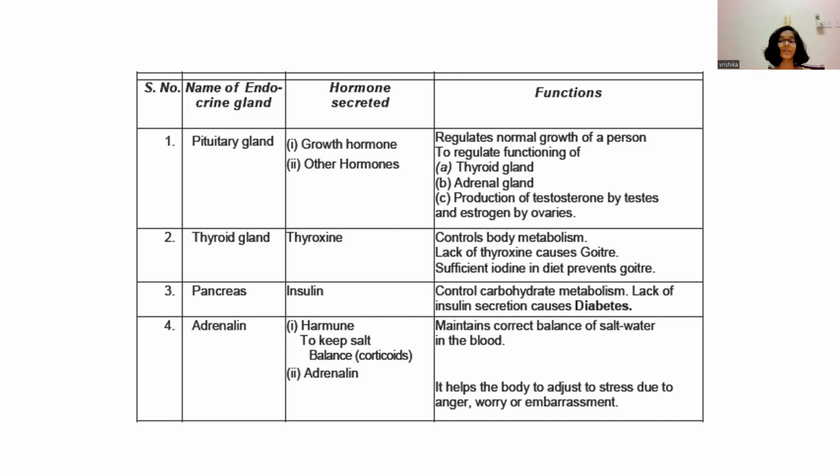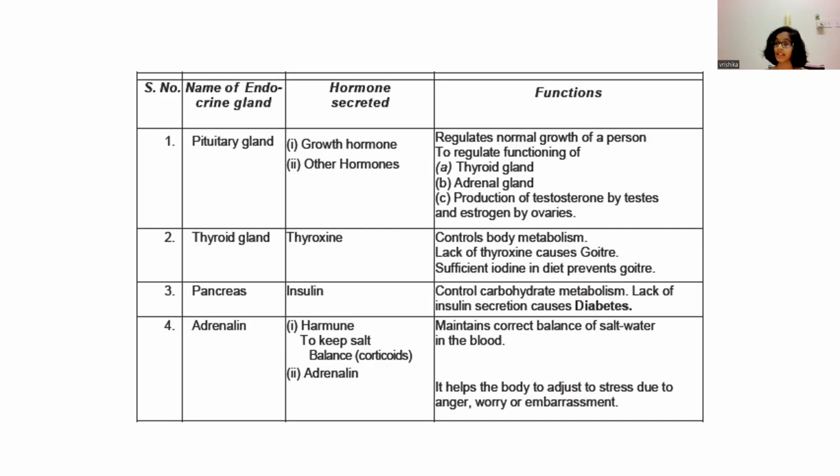Now let us see the third endocrine gland, that is the pancreas. The pancreas secretes the hormone insulin. You might have heard of the disease diabetes. Diabetes is caused due to the lack of insulin secretion. Insulin also controls carbohydrate metabolism.